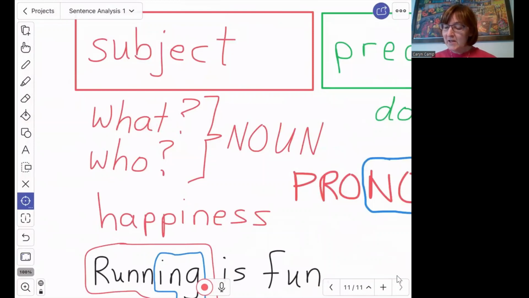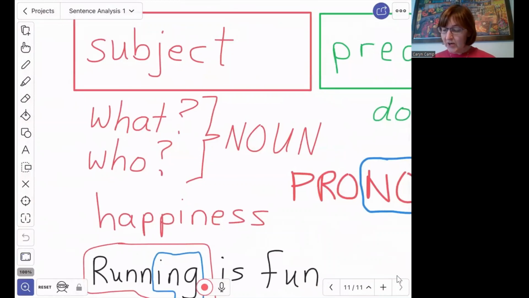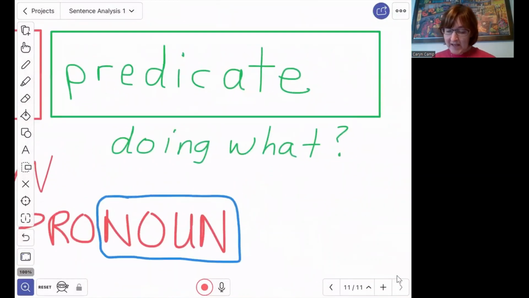So I just said that if a sentence or a question begins with what, then the answer is going to be a noun, a person, place, thing, or idea. And you say, Miss Camp, look, there's the question, what? Wouldn't the answer be a noun? No, because this is not what by itself. This is part of these 2 words that go together, doing what.